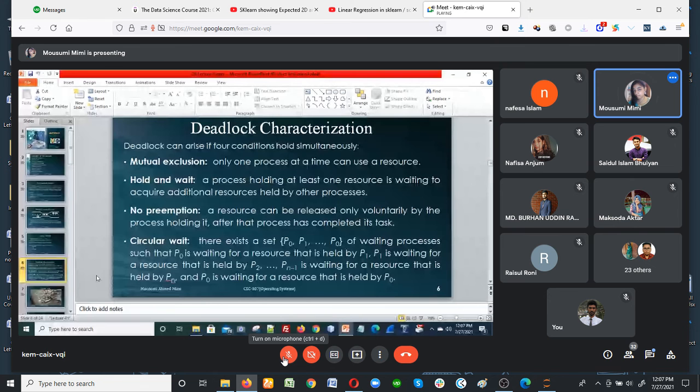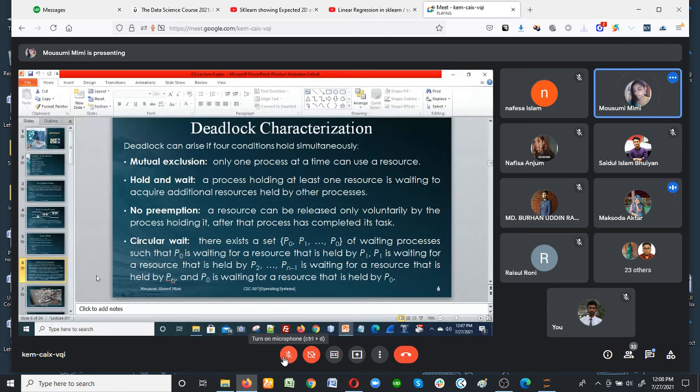Hold and wait means that everyone is in the waiting state. If both are very aggressive and both disagree to sacrifice, the situation will be hold and wait, where none can complete the task.